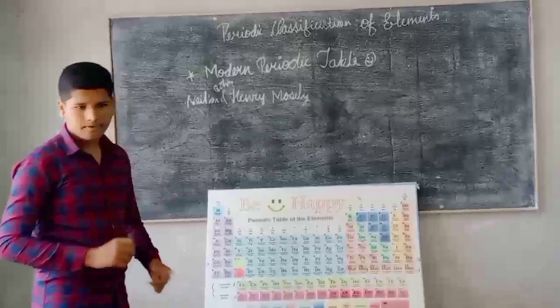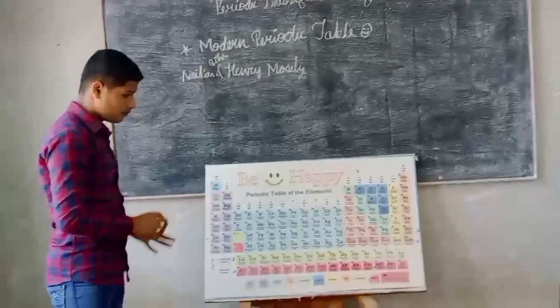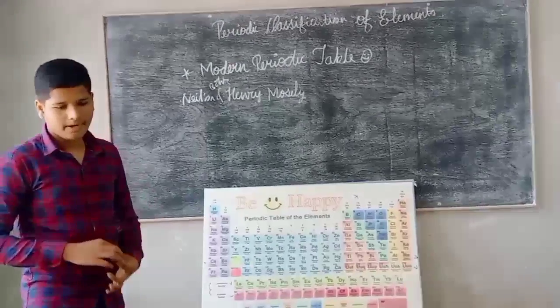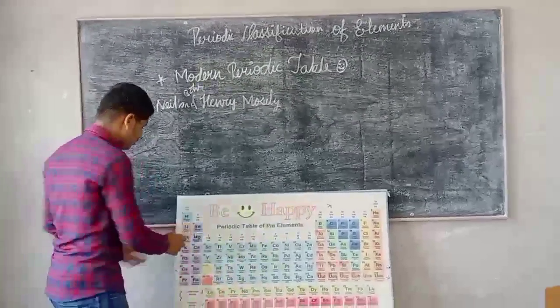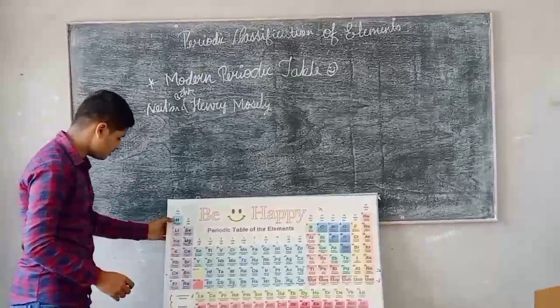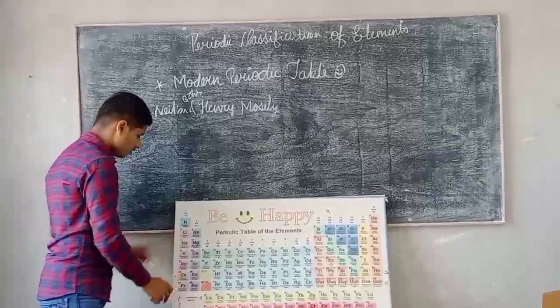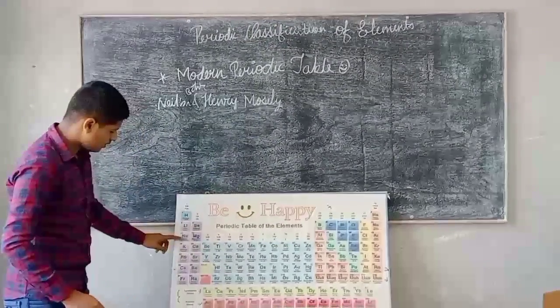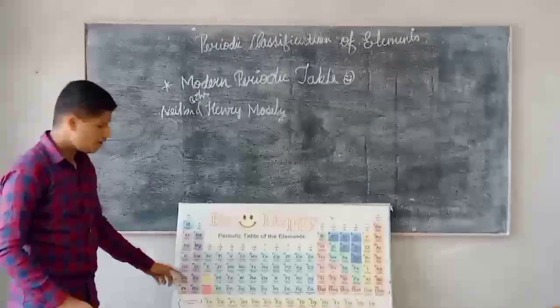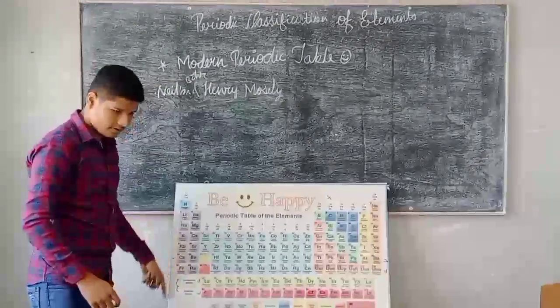But what is a trend? A trend is something according to which we can predict. Like the first trend is valency. In the first group, the valency of hydrogen is 1, lithium 1, sodium 1, potassium 1, and so on. The valency of the first group is 1.